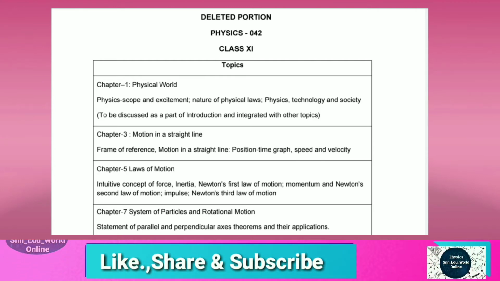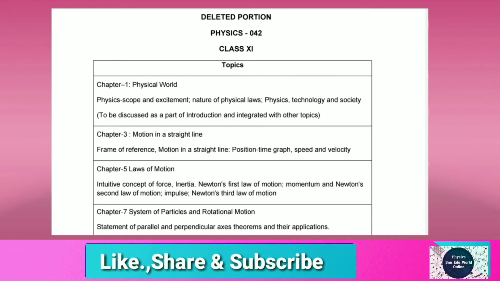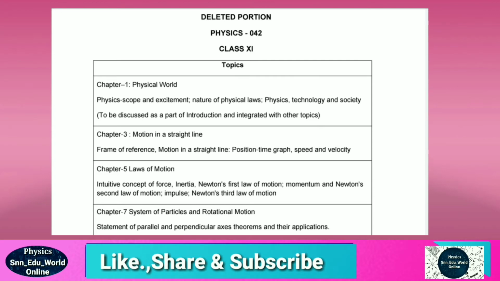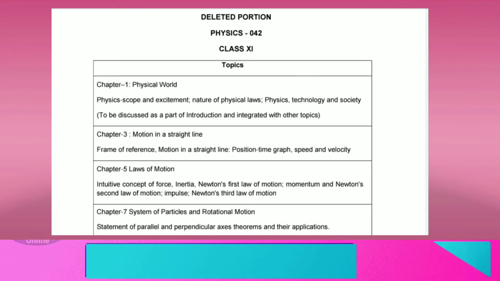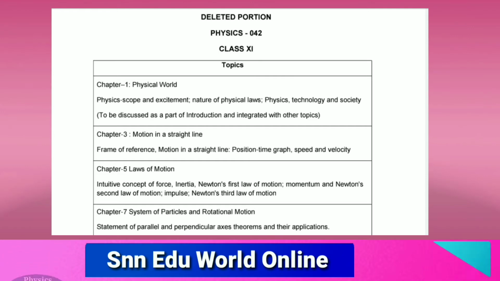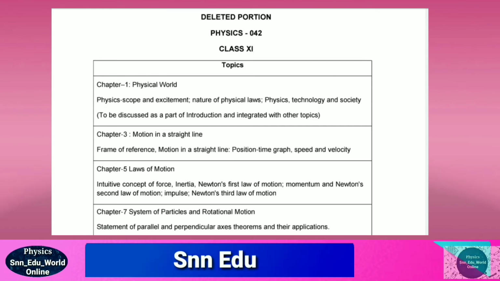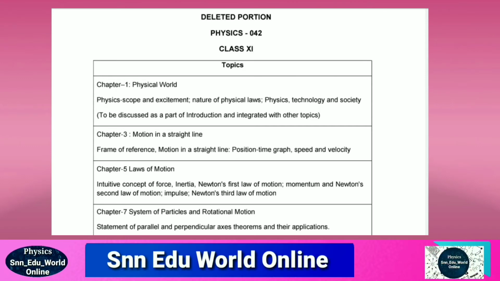For example, see here in chapter 1. The name of chapter 1 is Physical World. From this chapter, physics scope and excitement, nature of physical laws, and physics, technology and society are deleted. Okay, so this is for chapter 1. Then we come directly to chapter 3, because no point is deleted from chapter 2.